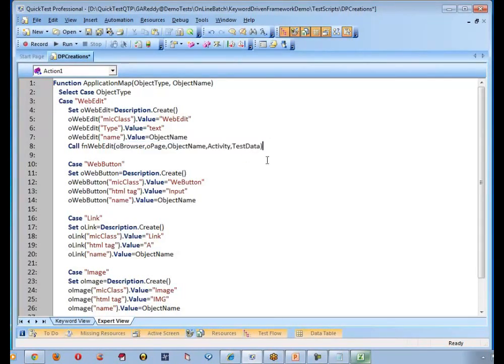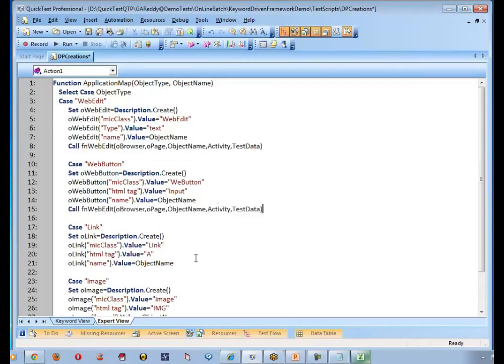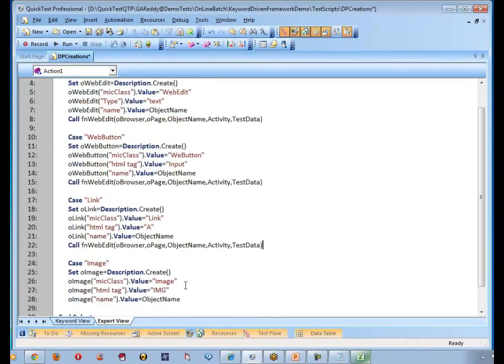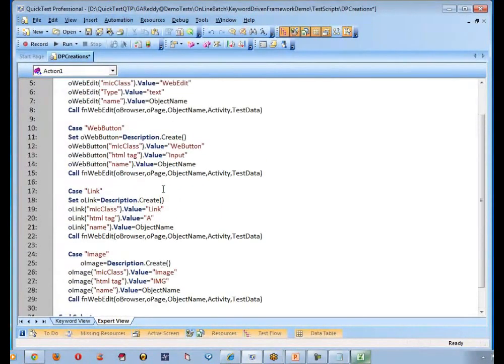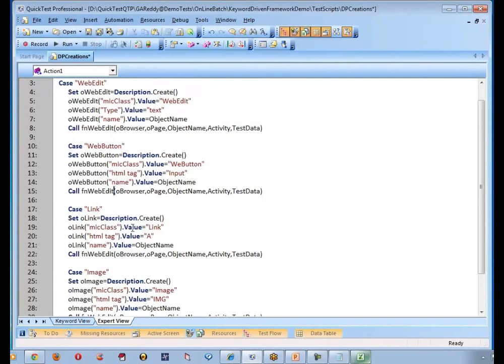So what is the meaning of this particular line of code? Can somebody explain to me? So we're trying to call a function called WebEdit by passing some arguments like the browser name, the page name, the object name, what activity to be performed, and the test data.